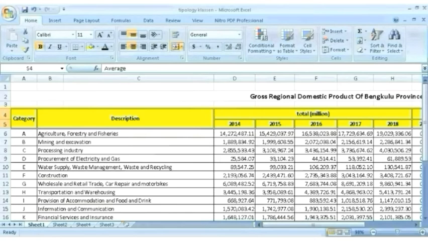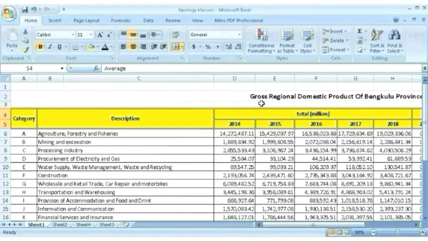Here I will explain about class and typology. The area that I will identify using this class and typology is Mukomuko district in Bengkulu province. The first step is to prepare data of Bengkulu province and Mukomuko district.